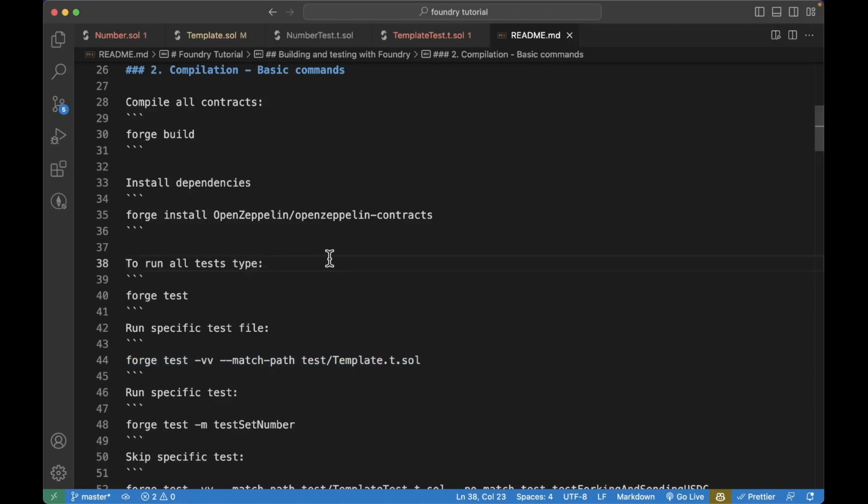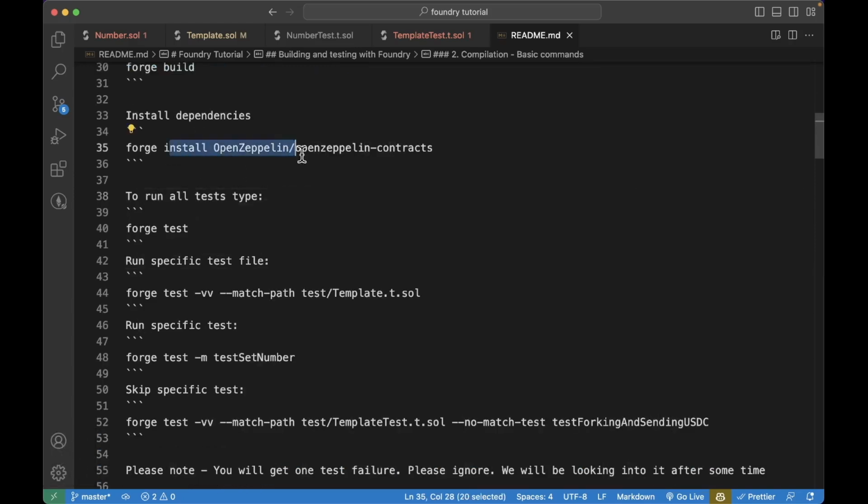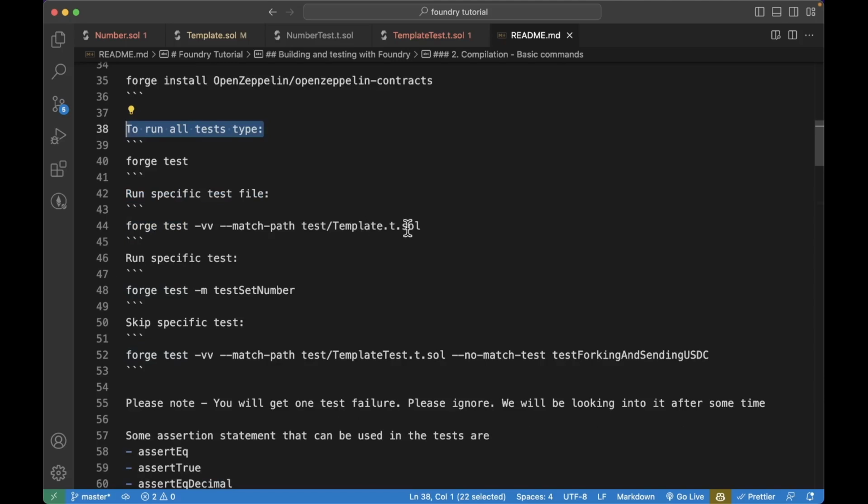And lastly, to end this tutorial, I'm going to show you all the commands you can use to run tests, verify, interact with a contract that is already deployed, verify a contract while you deploy it, or verify it if it's already pre-deployed. So we already know this command, what it is used for. Then we have forge test, which runs all the tests. If you want to run a specific test, then you can do that by running forge test --match-path and provide the path of your test. This is to run a specific test file.